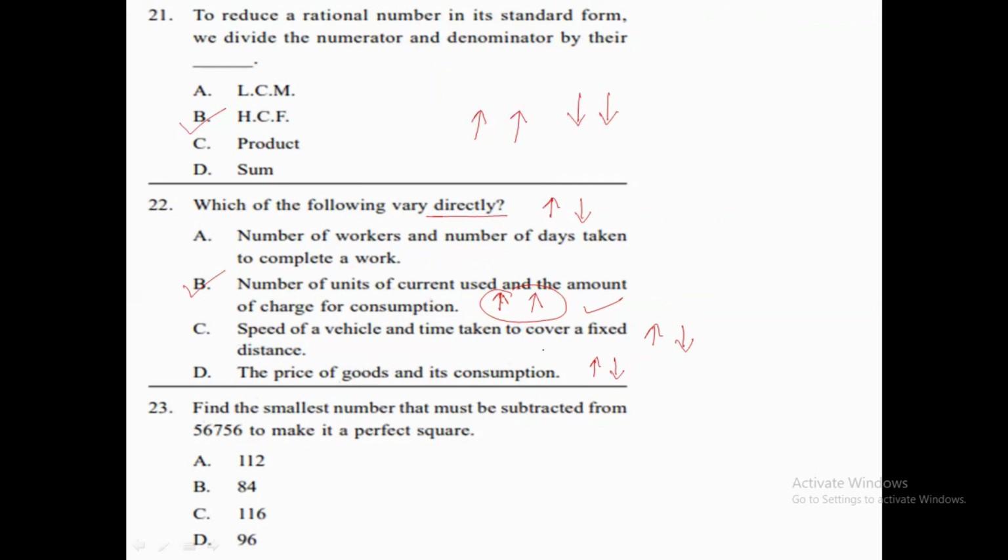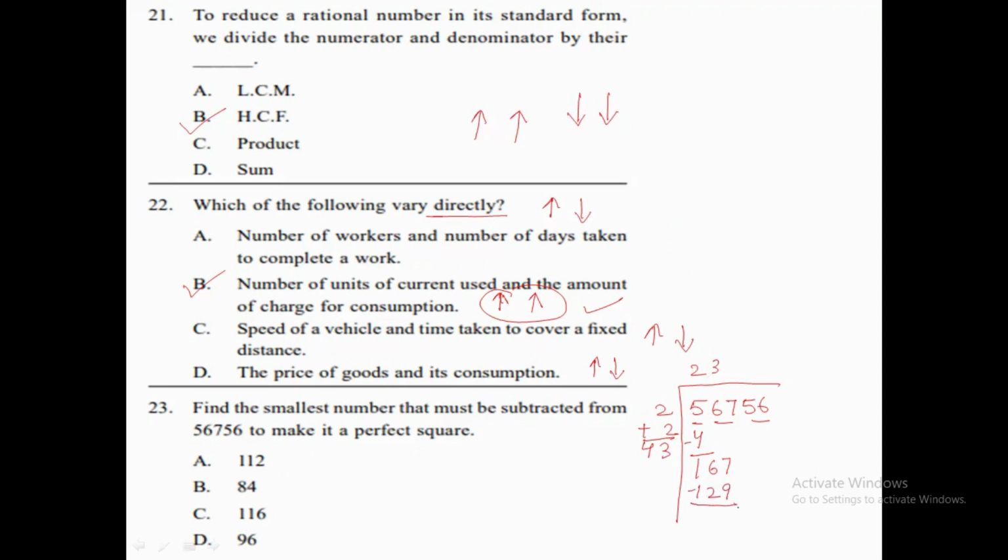Okay, so what we will do here, we will try to find the square root of this number by the division method, because we need to find out what number should be subtracted. So 5, 6, 7, 5, 6. First we will make pairs from the end, then 2 2s are 4, we are getting 1, we will put the 6 7 over here, 2 plus 2 is 4. Now 3 times we will do division, so here we will get 129.